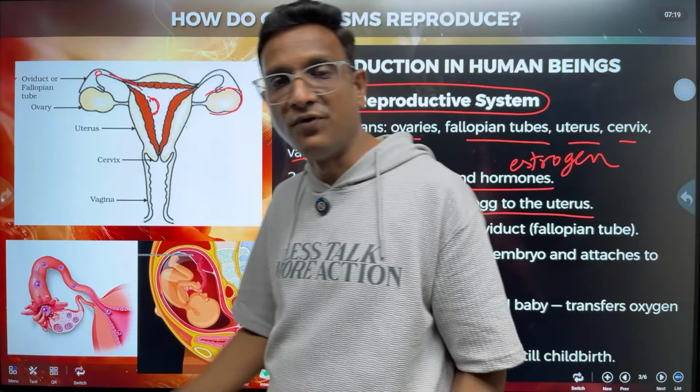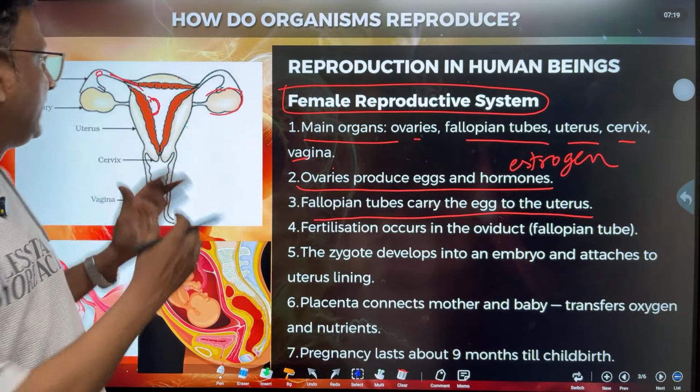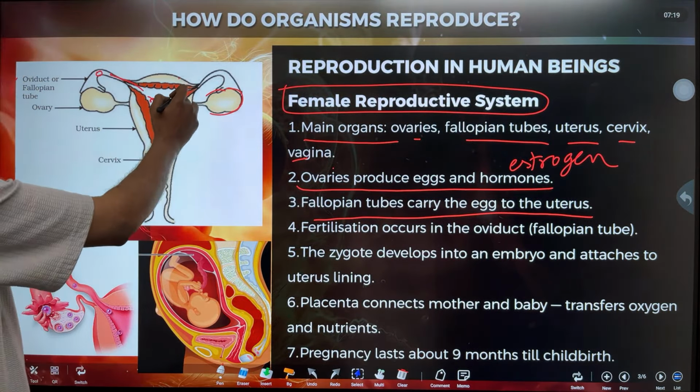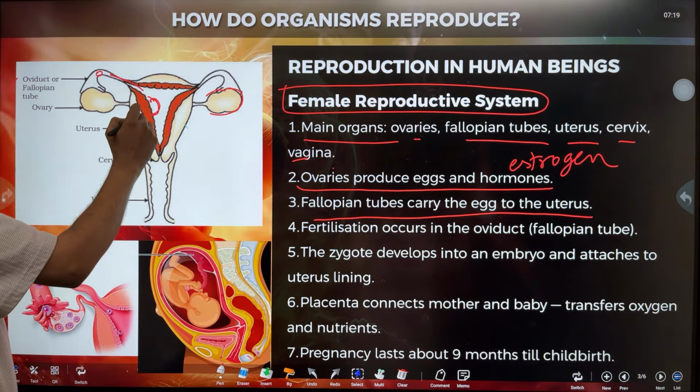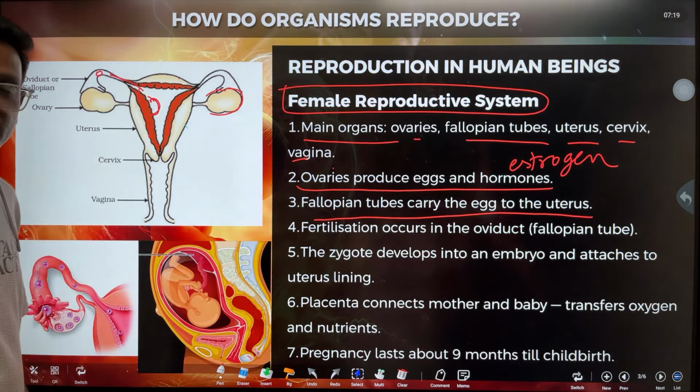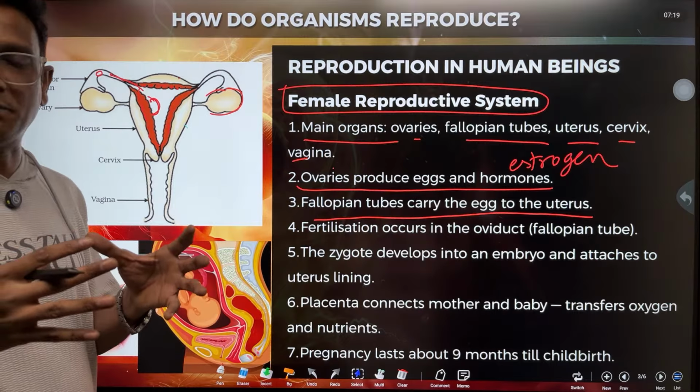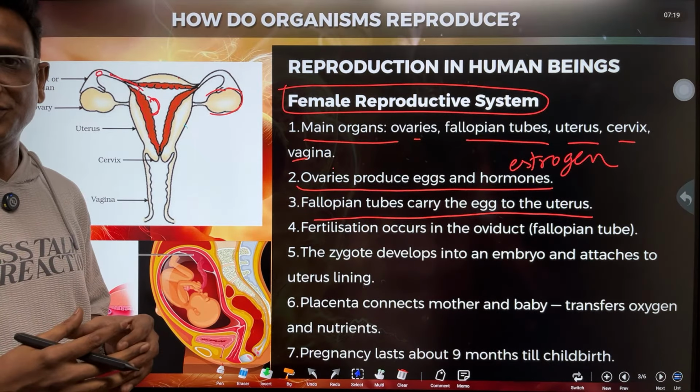See children, for this implantation, inside the uterus, the inner wall, you can see this is the lining of the uterus, it is called as endometrium. It is filled with blood vessels and tissues.